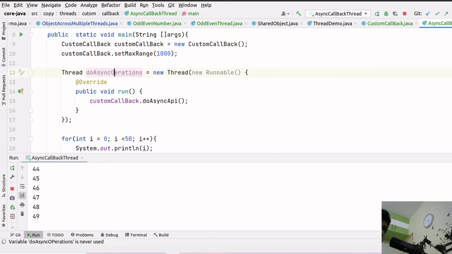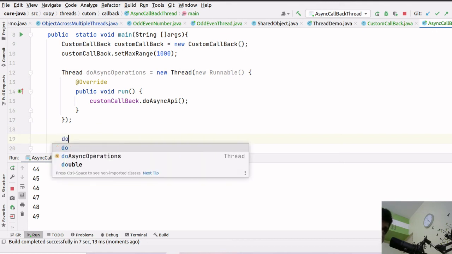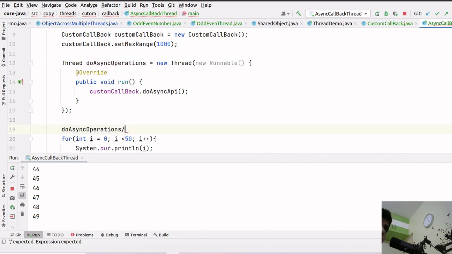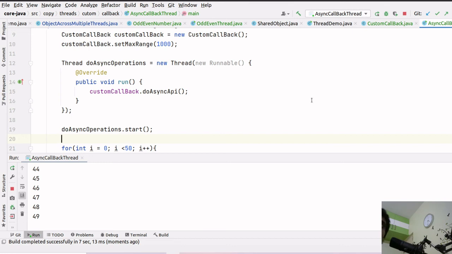Let me correct it, async operation. I should have started this thread as well. So do async operations dot start, right? We should have started this method as well, and let me rerun it.